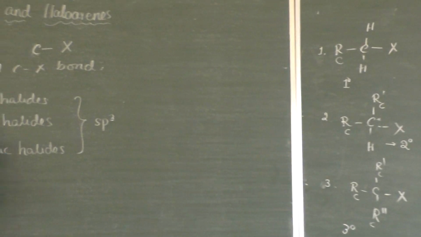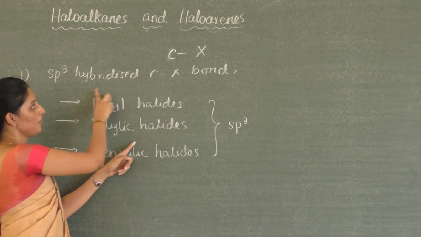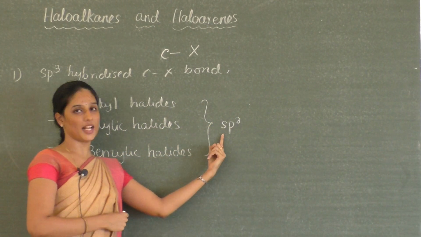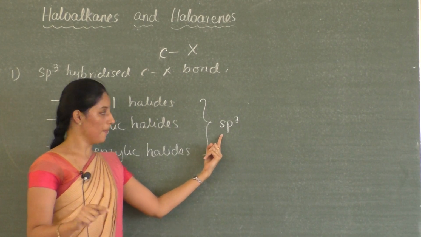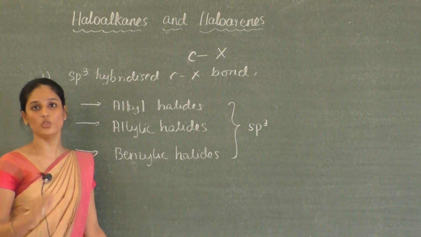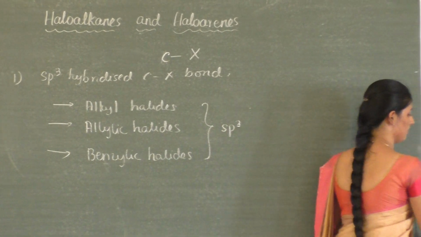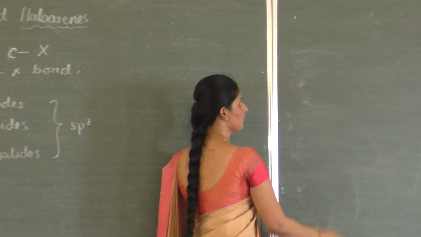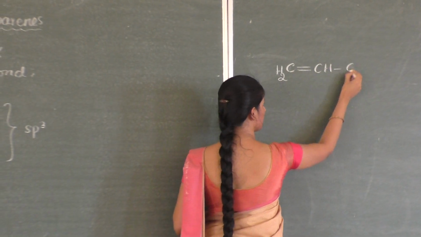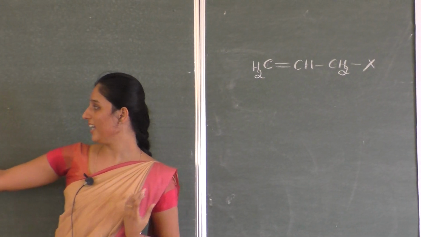Next come to allylic halides. So what are allylic halides? This one is also a type of sp3 hybridized C-X bond only, but the difference is the prime carbon atom is sp3 hybridized only, but this sp3 hybridized carbon is in turn linked to an sp2 hybridized carbon. So let us see an example. Okay, so this is an example for allylic halide.